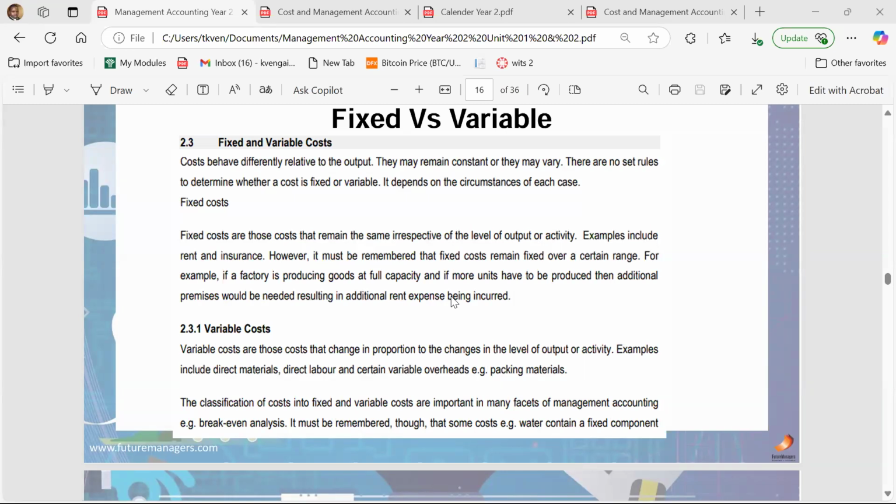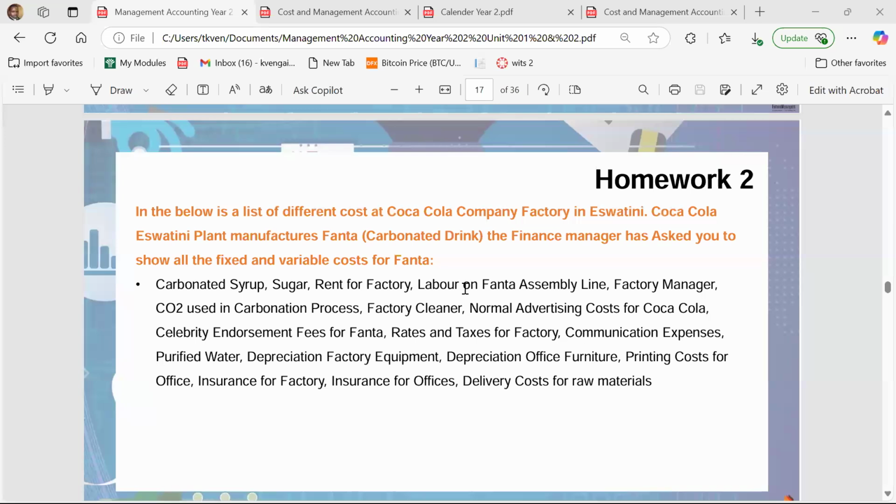Then variable costs, they change with output. So the amount of sugar that you are using at the Coca-Cola plant, if you produce 5,000 bottles of Coca-Cola, you're going to use 2 tons of sugar. If you produce 15,000 bottles of Coca-Cola, you're probably going to use 20 tons of sugar. If you produce 30,000 bottles of Coca-Cola, you're going to use maybe 100 tons of sugar. So as you increase your output, you're going to see the cost of the plant increasing. So that is a variable cost within an organization. Right? So that's the difference between a variable cost and fixed costs, right?